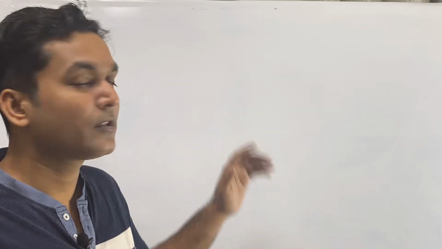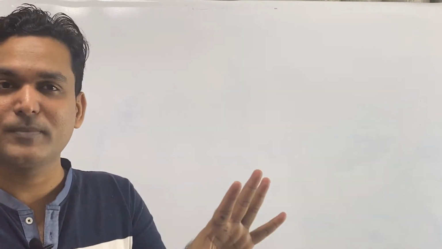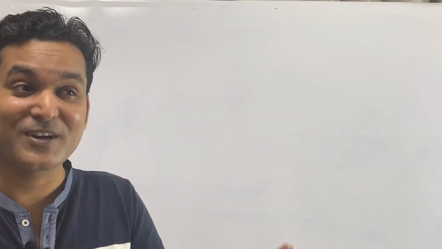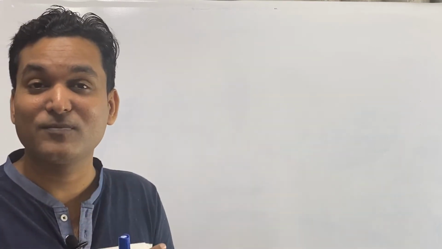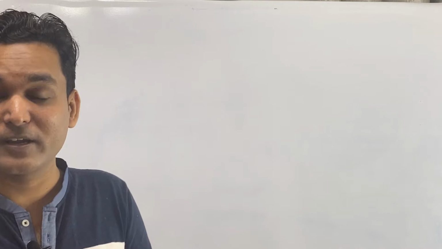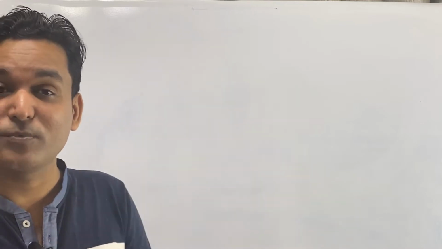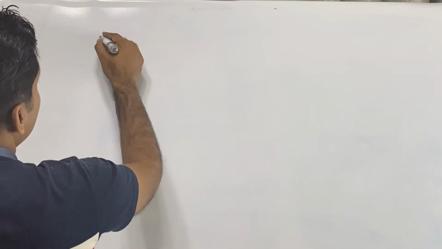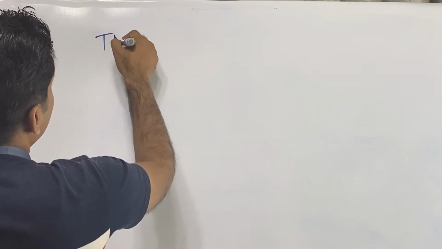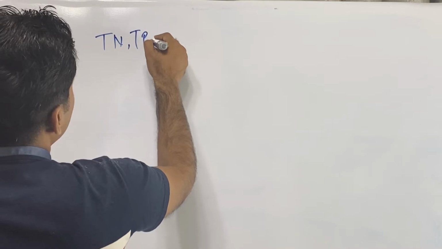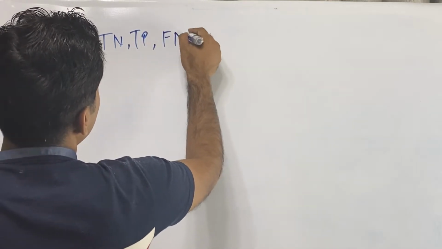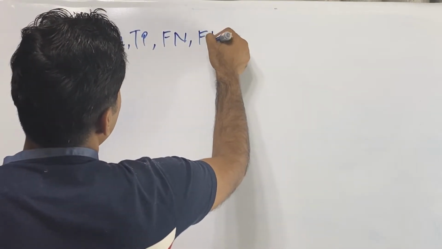So today I am going to discuss the machine learning concept. In machine learning, I will discuss the confusion matrix, and within the confusion matrix, I will discuss what are called false positive, false negative, true negative, and true positive. This is a very simple concept. I will discuss what true negative, true positive, false negative, and false positive are.